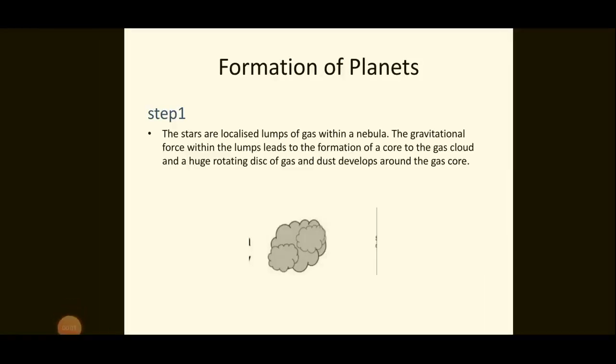Now, let us study about the formation of planets. Let us see the stages in the development of planets. We already studied that the stars were formed from lumps of gas within a nebula, isn't it? Now, inside this gas cloud, a core is formed due to gravitational force, and a huge rotating disk of gas and dust particles develops around the core.